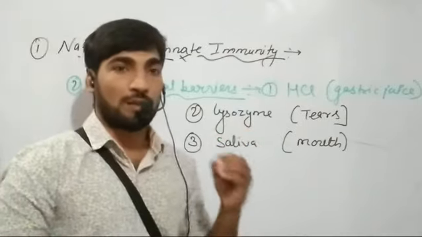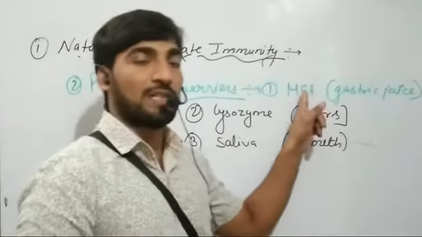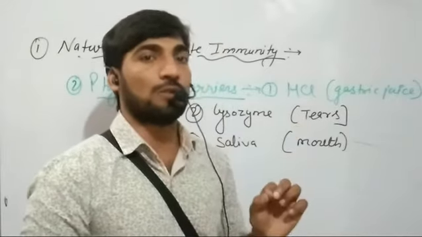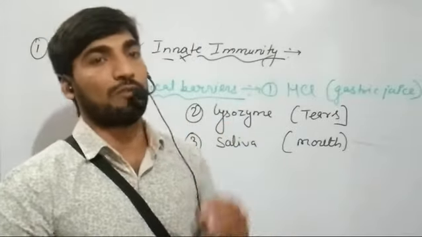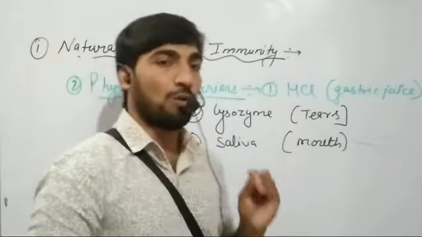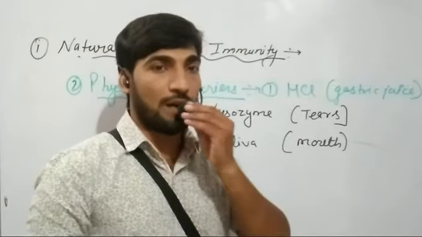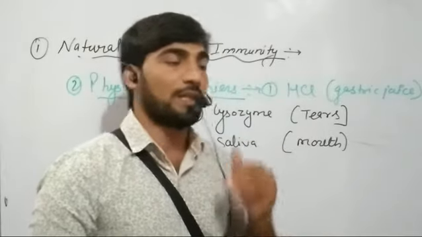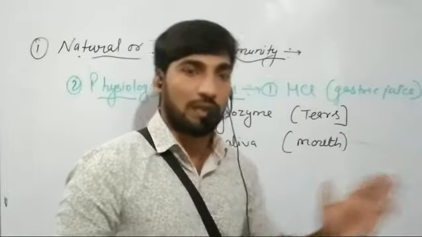This HCl, it is hydrochloric acid and it is present in gastric juice where it is responsible for creating an acidic environment in our stomach. So HCl, it is a hydrochloric acid, that's why it creates an acidic environment in our stomach, and in this acidic environment most of the pathogenic bacteria get killed.